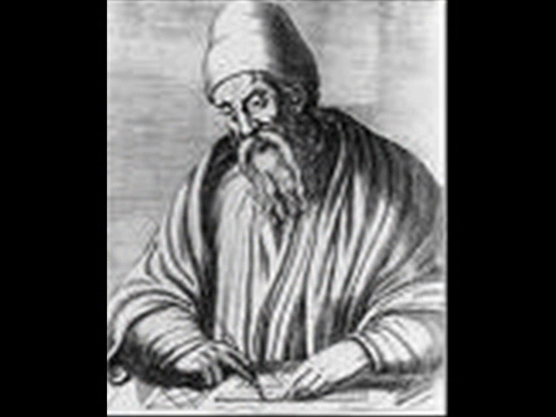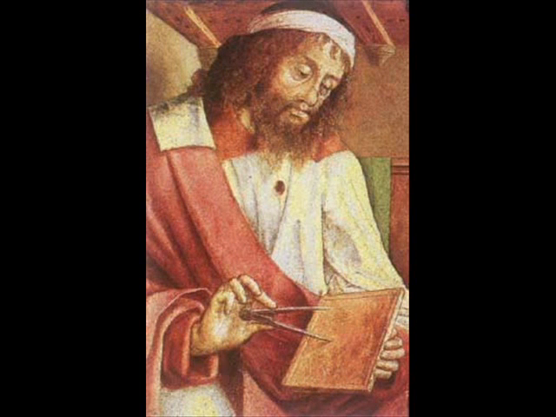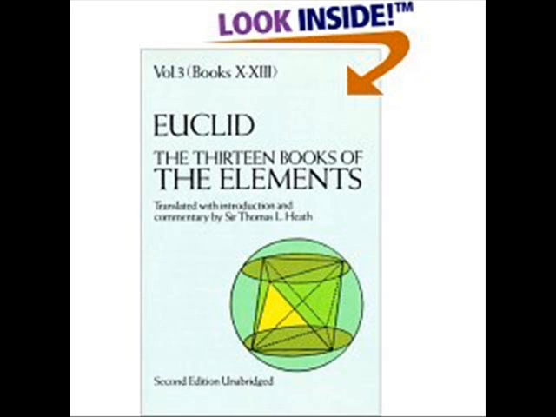Euclid was a Greek mathematician during the Hellenistic period. He was also known as the father of geometry. He is most famous for his geometric results and his Elements, which were the 13 geometric and mathematical books.